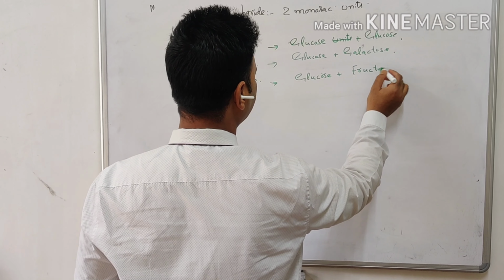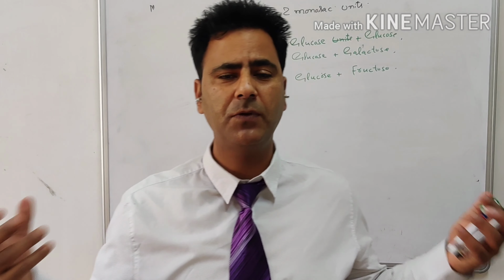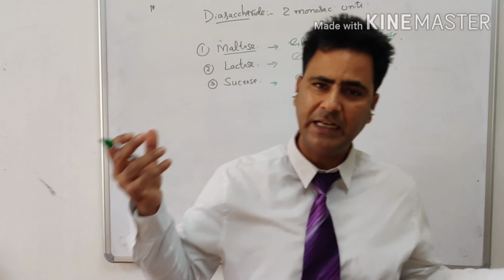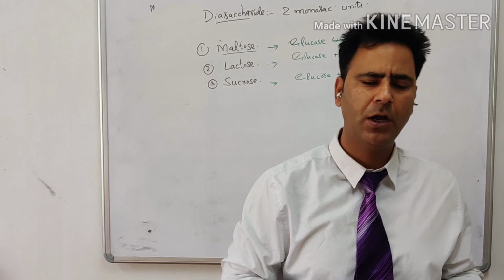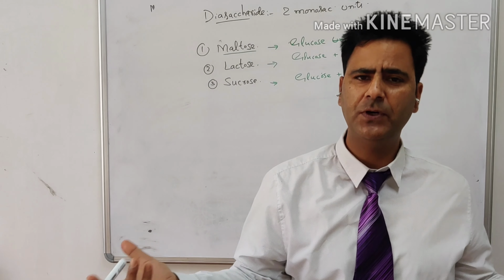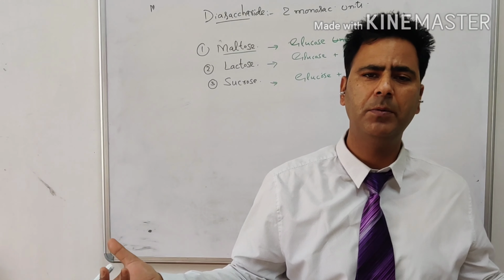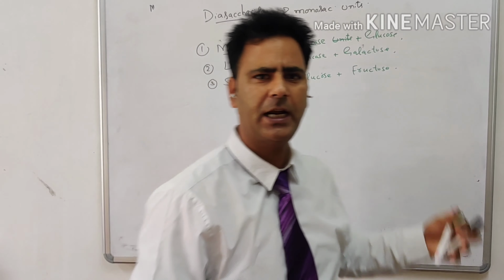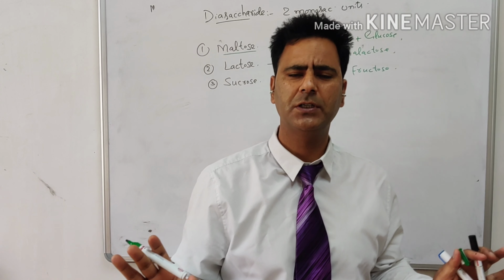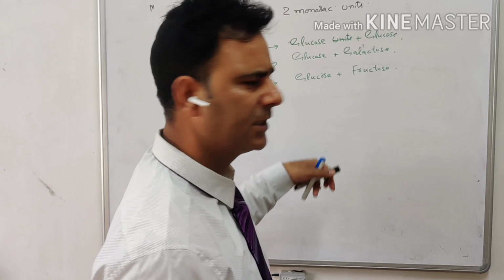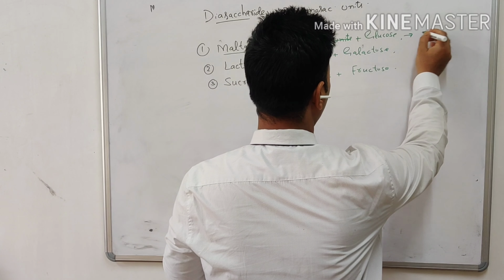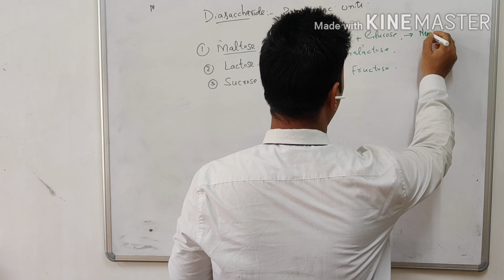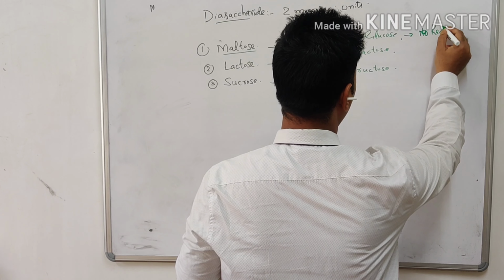Before that, I have already discussed reducing sugars. What are reducing sugars? Those which can reduce Cu2+ to Cu+ are said to be reducing sugars. And I have pointed out one more thing: any sugar which has a free anomeric carbon is considered a reducing sugar. Among monosaccharides, all are reducing sugars. So far as disaccharides are concerned, maltose is a reducing sugar.